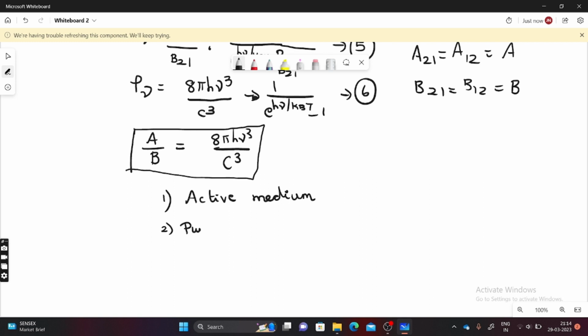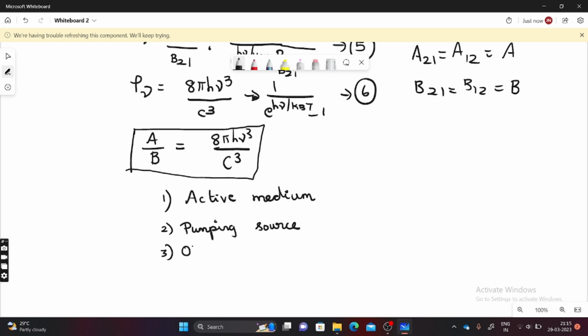Next, the pumping source. This pumping source is used to produce population inversion. Population inversion is nothing but the number of atoms being more in the excited state when compared to the ground state. Then only the emission process will take place intensely and coherently. So that is called the pumping source. Already we told that the pumping source can be light, an electric field, electrons, direct conversion, it can be anything.